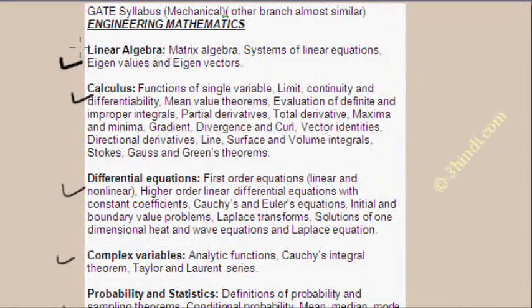First of all, I will teach you linear algebra. This is the most important chapter in engineering mathematics. In linear algebra, you have to read only matrix algebra, system of linear equations, eigenvalues and eigenvectors. Okay, nothing else. So in linear algebra, the first topic is matrix algebra, and I will explain it to you.